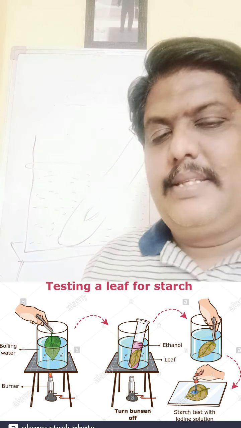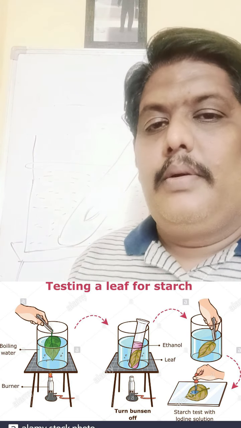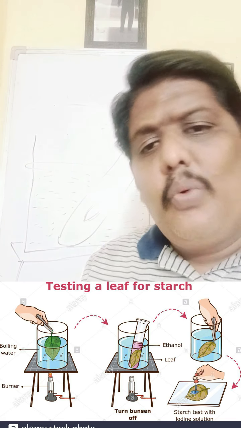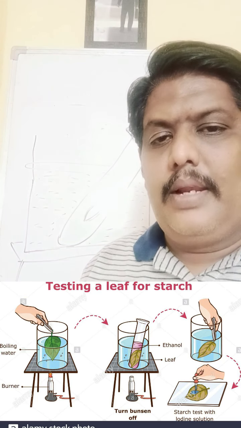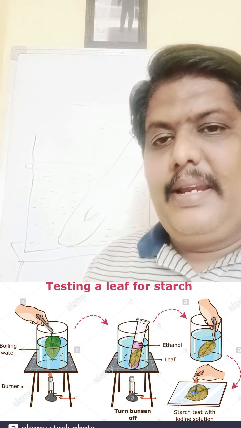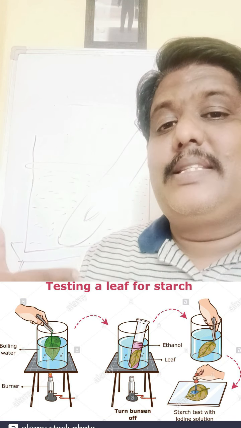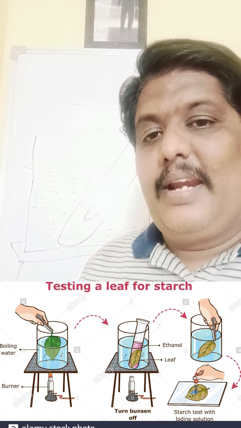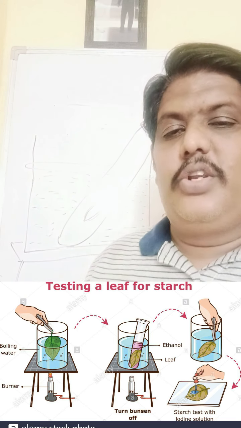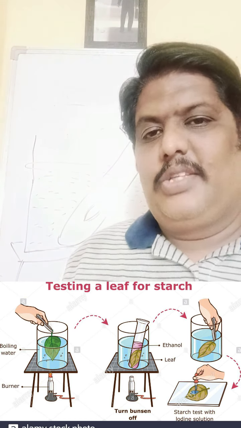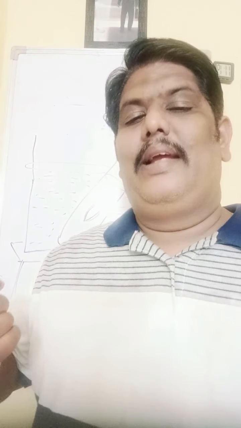Immediately the leaf will turn a dark, or you can say deep, blue color. Why is the leaf turning deep blue? Because when the leaf takes the iodine solution, the starch in the leaf reacts with the iodine solution and converts it into blue color. So when this iodine solution turns blue, we can clearly confirm that this particular leaf has starch in it.